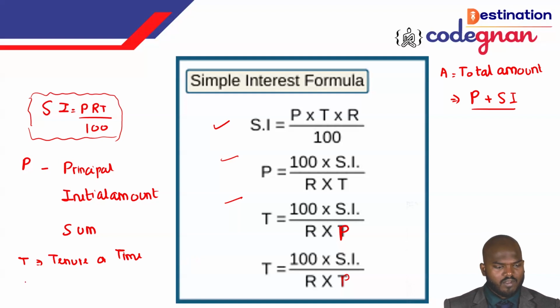And the next one is R. R means rate of interest, ROI. It is how much percentage of interest. If you go to a bank, they provide the loan at a certain percentage of interest, which we call the rate of interest. This is an important point to keep in your mind so that you can improve your whole process.